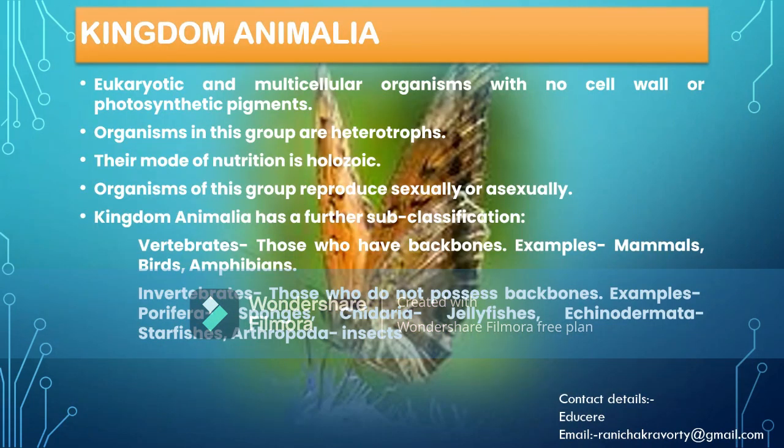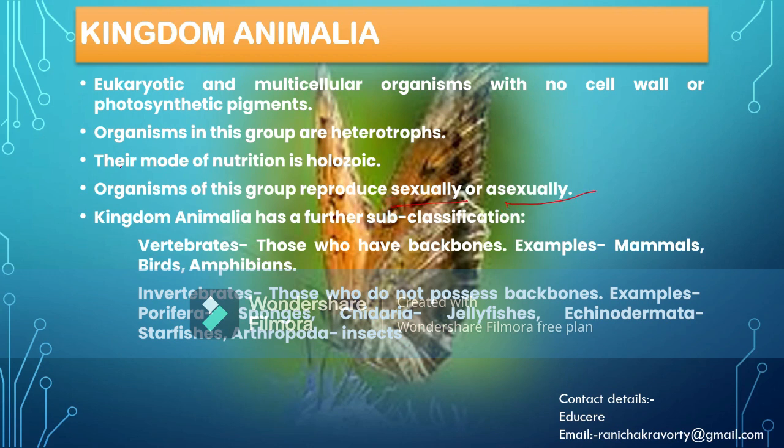The last kingdom of this five kingdom classification is kingdom Animalia. They are also eukaryotic and multicellular organisms, and their cells have no cell wall and do not contain any photosynthetic pigment. The outermost covering of their cell is the cell membrane. As they do not have any photosynthetic pigment, the organisms in this group are heterotrophs. Their mode of nutrition is holozoic. They reproduce both sexually as well as asexually.